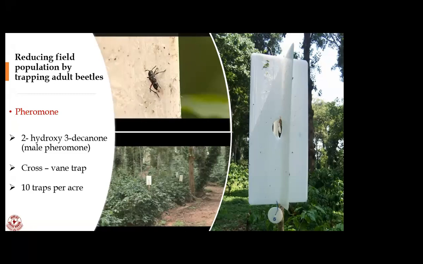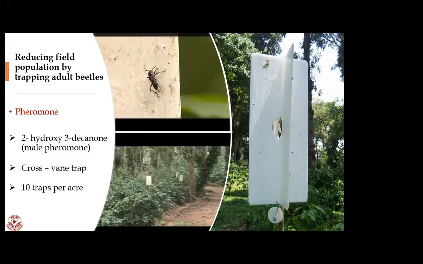Other traps may have an increased number of insects, but in the case of white stem borer, you may not get them in 50s or 100s. But if you are getting 5 or 6 per trap, it is equally good as the other traps, because the white stem borer as such is a low volume pest in the field. So if you are getting 3 insects per trap, you are attracting 30 insects from an acre.